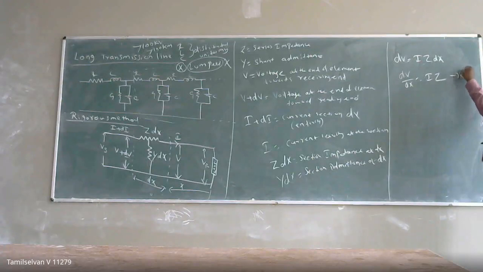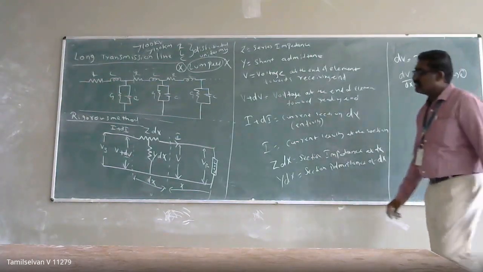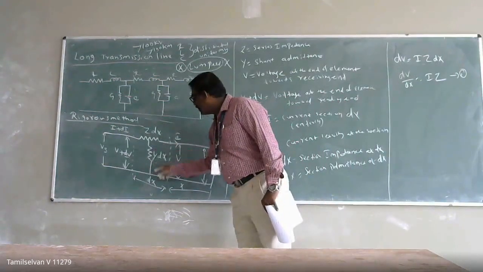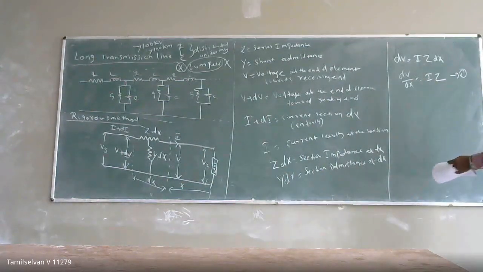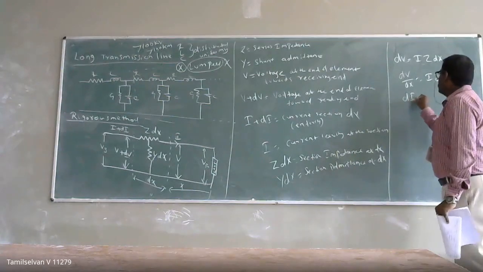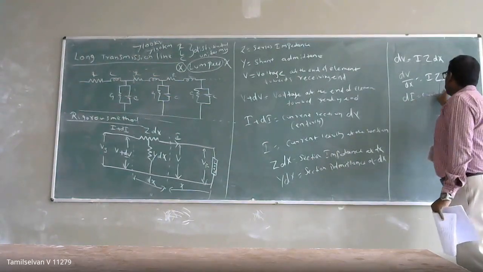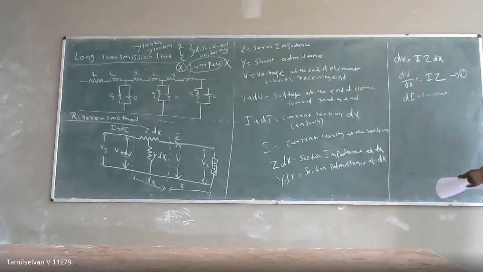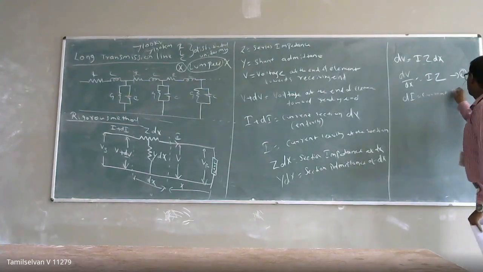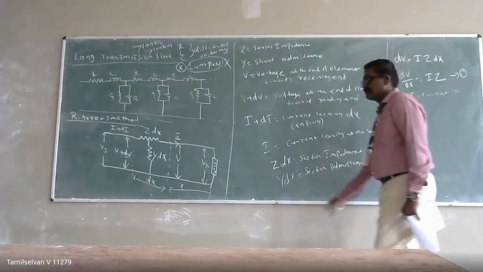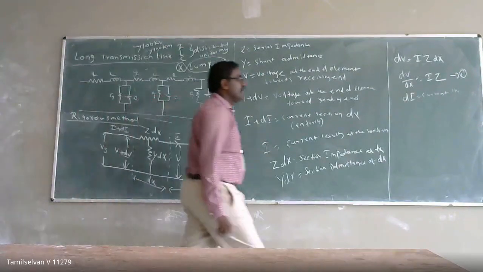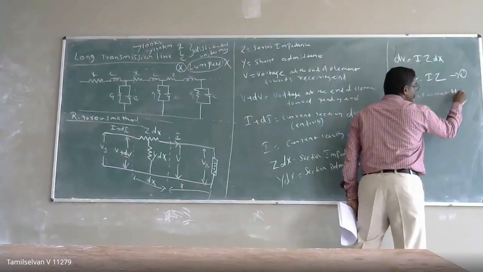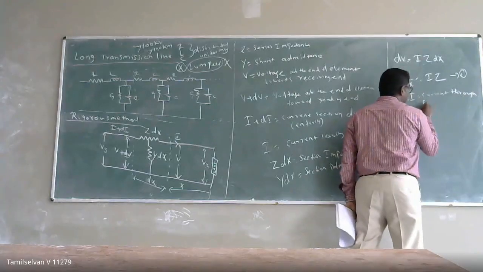If I consider dI as the current in the section of Y, it means it is the current through the shunt admittance. So dI is the shunt current, the current through the shunt admittance.